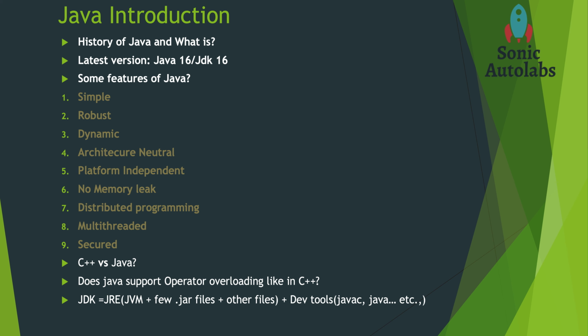This is what the JDK is all about, and you will see different flavors of JDK, but we need JDK for Java Standard Edition, which we are learning. You can go to the official website of Oracle and download the latest version from there.